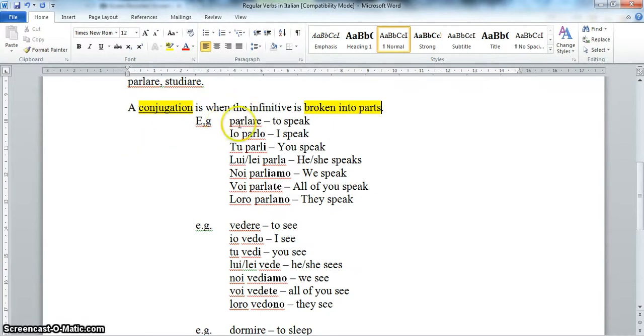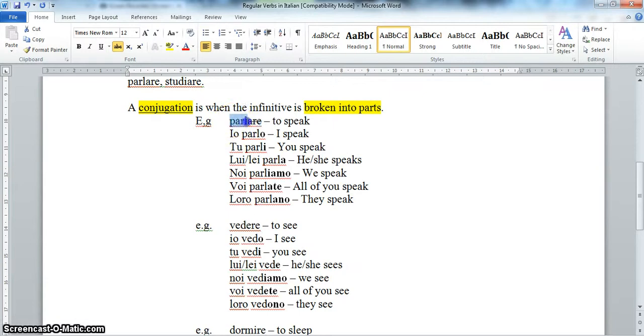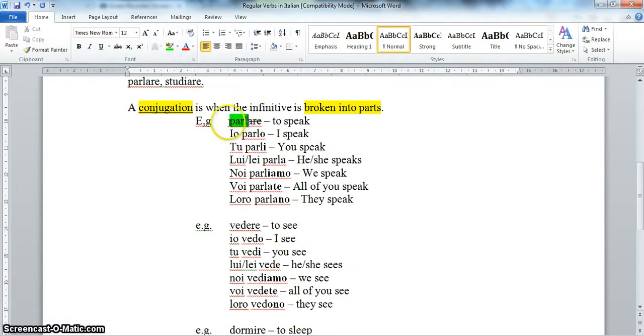Okay, we've got it in its infinitive form with the are on the end. Now, the very first thing we have to do in order to conjugate it, in order to break it down into its different parts and give that action to a person or give that action to a thing, is drop off the are. Okay, so drop off the are and we're just left with parl. Now, that parl is what we call the stem of the verb. Okay, so it's the bit that never changes, it always stays the same.